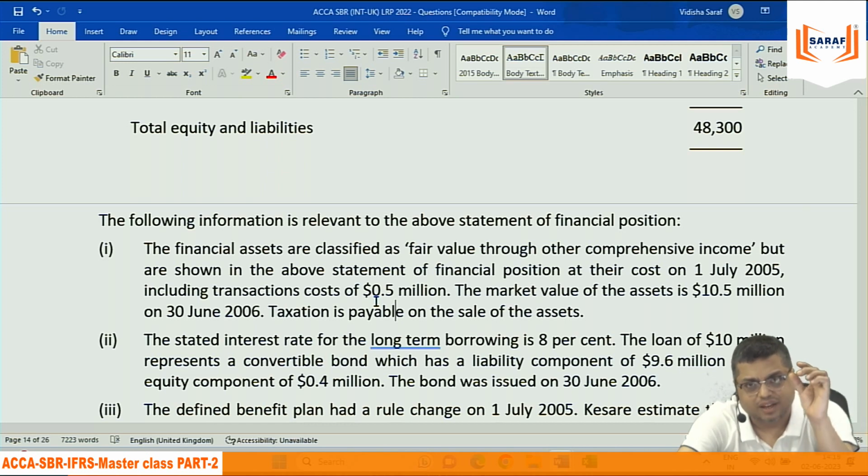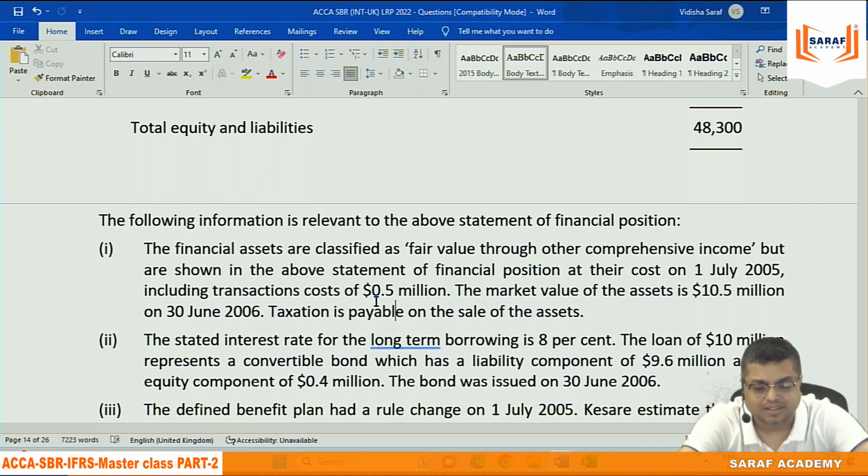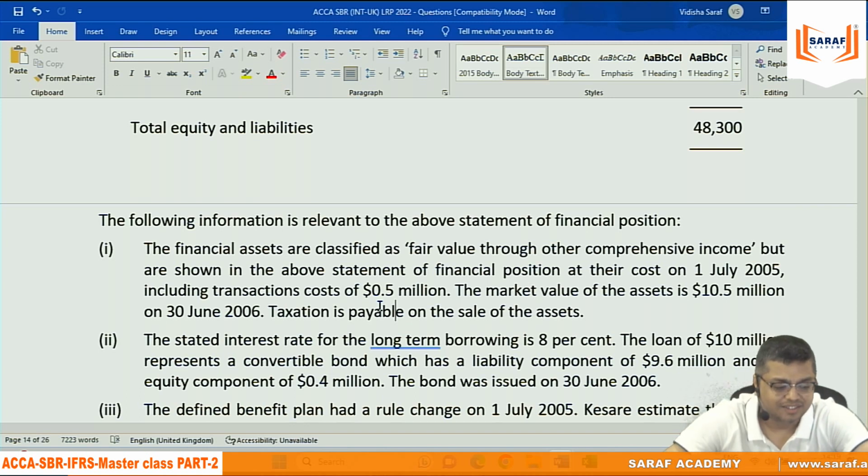As we discussed, whenever the carrying value of assets is more than the tax base value, then there will be deferred tax liability and expense. Here the carrying value of assets becomes 10,500 and the tax base value of the financial instrument is 9,000. So the carrying value is higher by 1,500. So on 1,500 there will be deferred tax liability and expense. Okay? No problem.